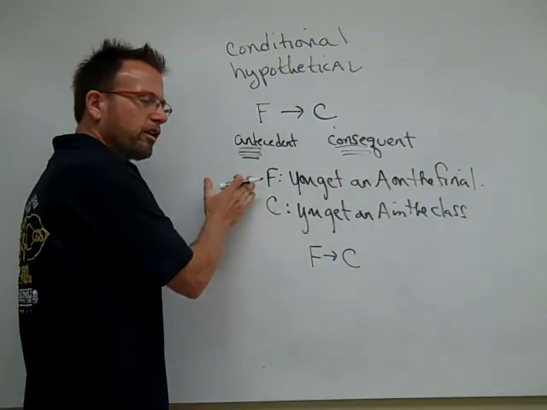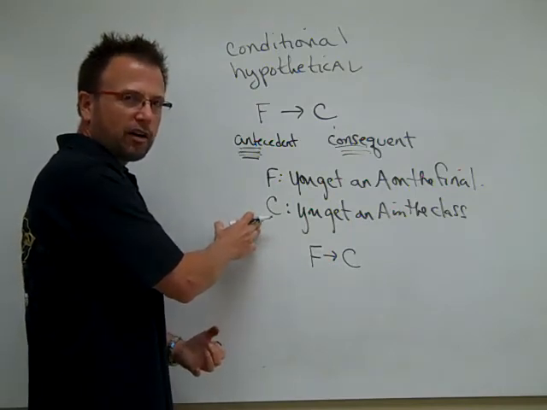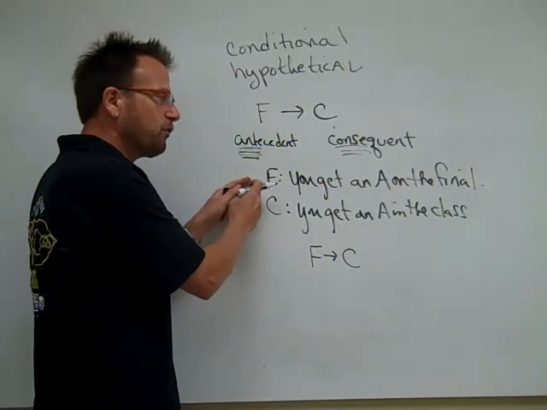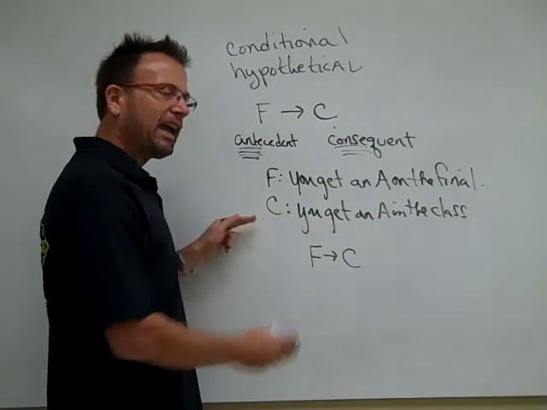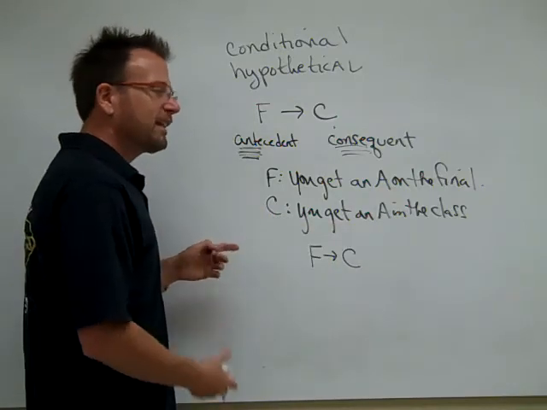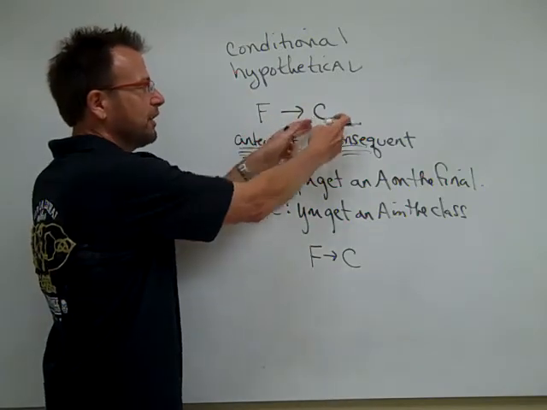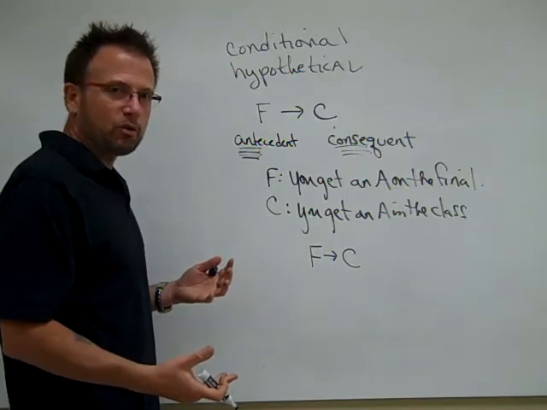Now, we're going to give an example here to uncover the truth value, what the conditions are that would make a conditional statement true or false. I'm going to let F stand for you get an A on the final. And I'm going to let C stand for you get an A in the class. And let's say that I assert, this is a lie, but let's say I assert that if you get an A in the final, then you'll get an A in the class. Well, under what conditions would that statement be true?